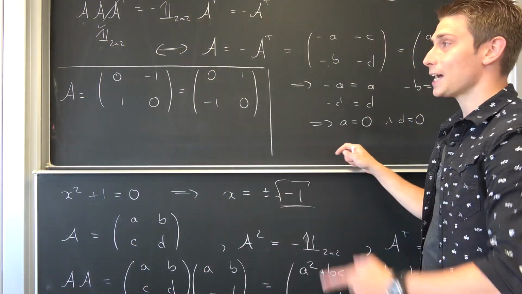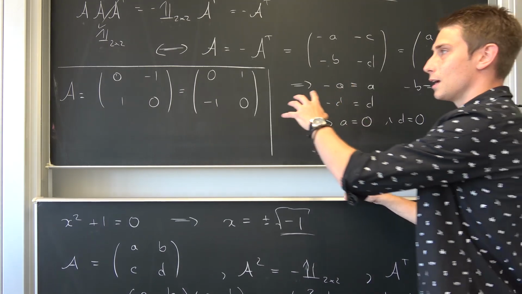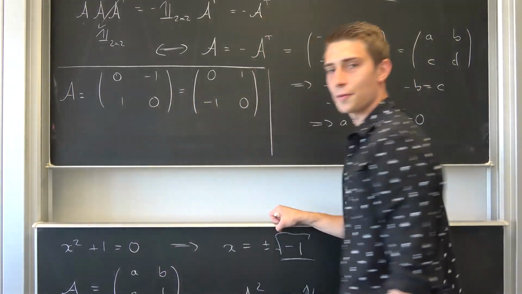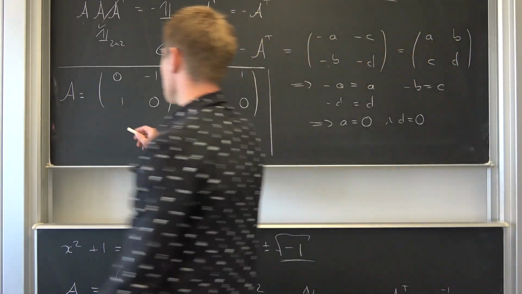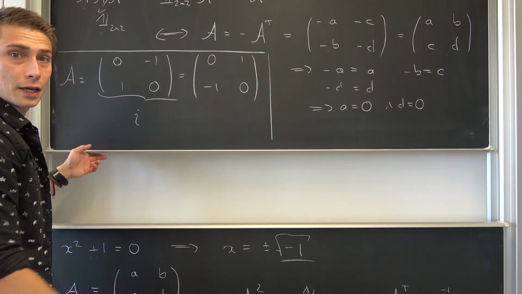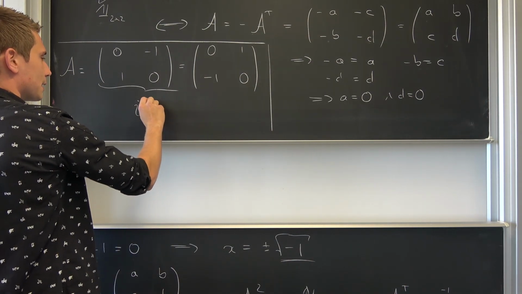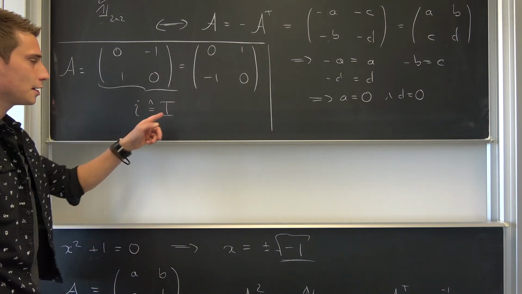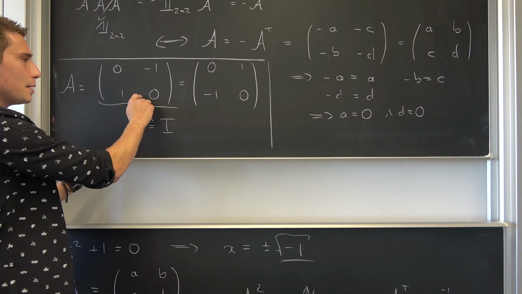And with this, we are actually done. This is an extremely important result. We are going to denote this thing right here as being our imaginary unit I. But since we are dealing with matrices, I'm going to define it as being just capital I, okay? This is our imaginary unit I.